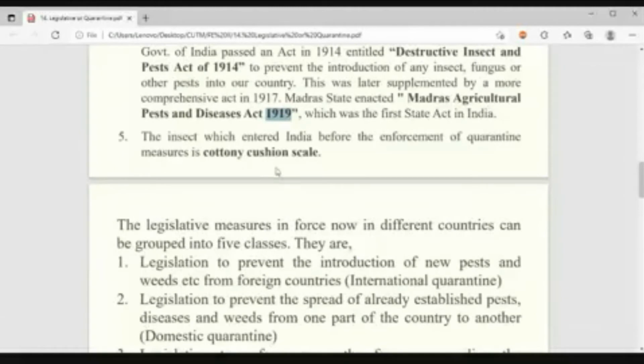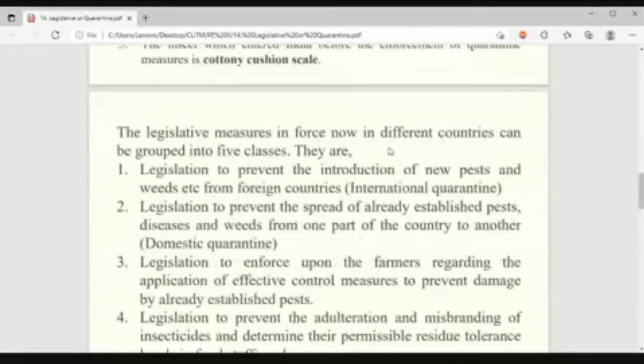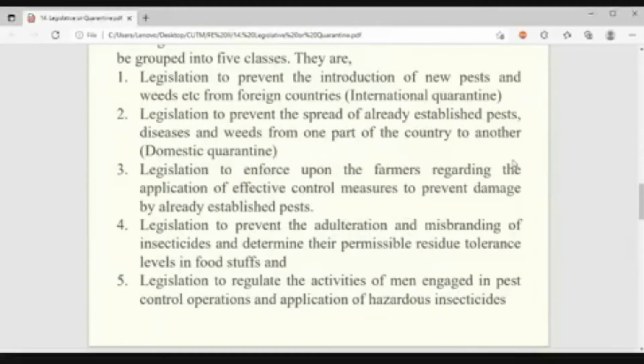So now you see, this legislative method has 5 classes of aim or principle. You can tell what those are. First is international quarantine. Second is domestic quarantine. Third is, what are the methods farmers should follow if the pest is introduced into a new area. Fourth is, more about insecticide, legislation to prevent adulteration.